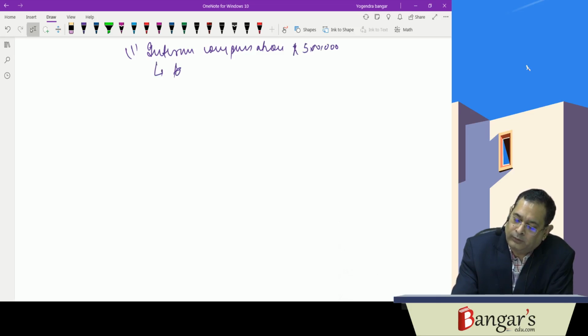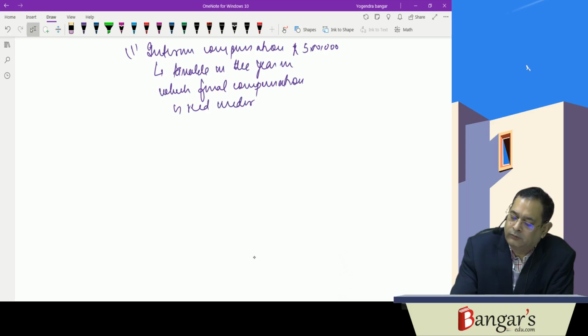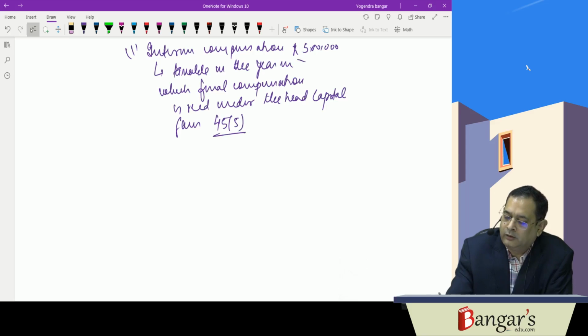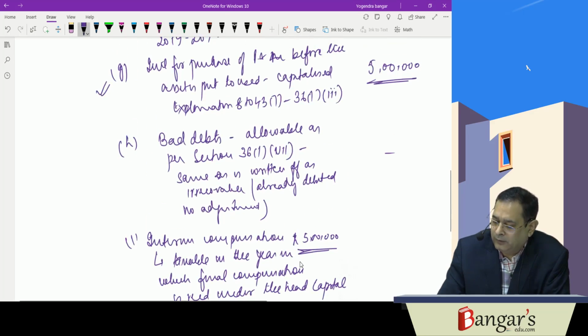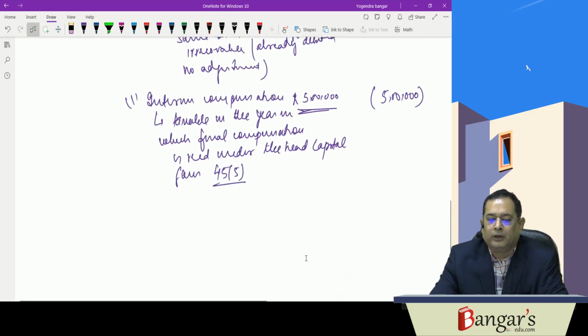It will be taxable in the year in which final compensation is received, under the head capital gains as per provisions of 45(5). Okay, so this has been credited, therefore it will be reduced. This 5 lakh rupees will be reduced. It has been credited to P&L account, therefore it will be reduced.